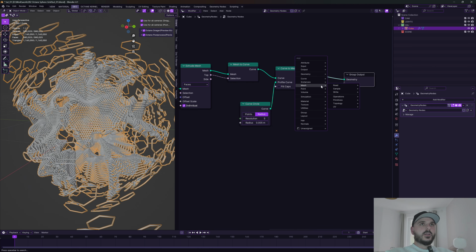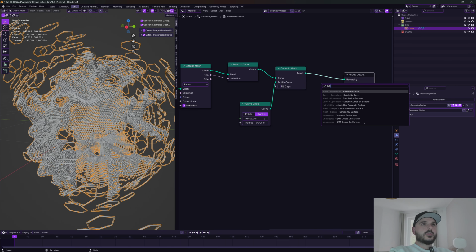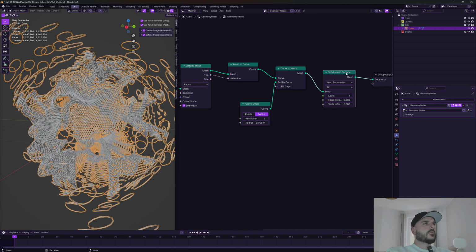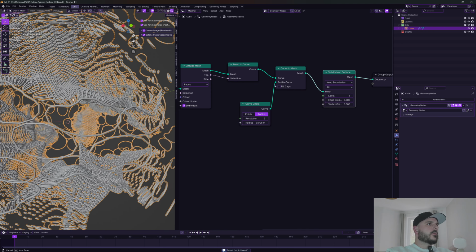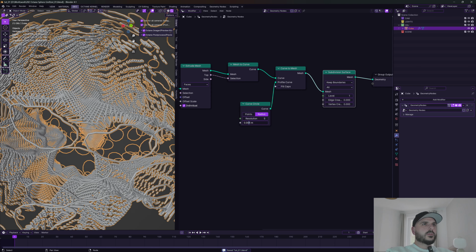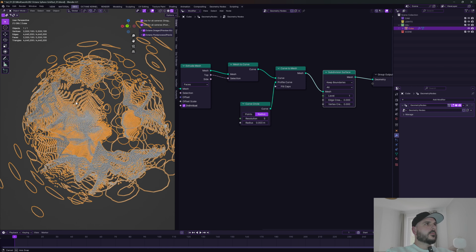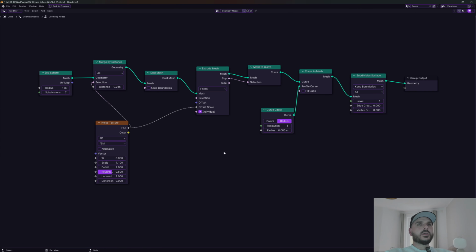Yeah, and if you like, you can add a subdivision surface in the end. And I want to decrease the thickness even more, 0.3. Yeah, that looks good. So this is the whole tree we created.